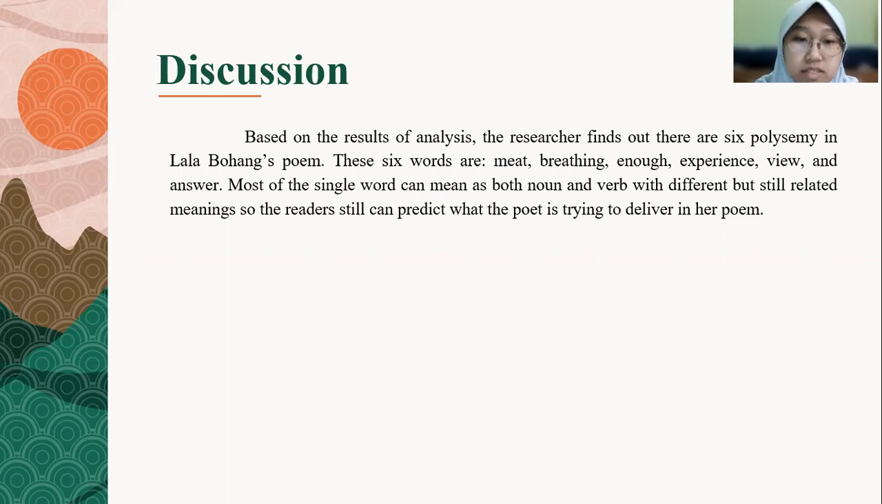One of the examples is meat, as noun means both flesh as a food and human flesh but not food. In here, meat can also mean human because the way Lala Bohang described meat is as if it can do what humans do. Therefore, it can be predicted by the readers that meat that Lala Bohang was referring to in her poem is human.